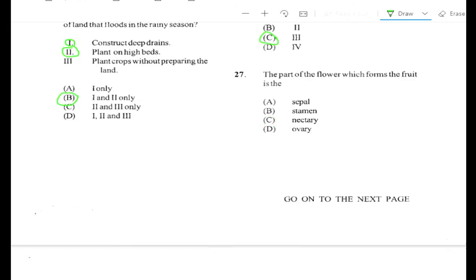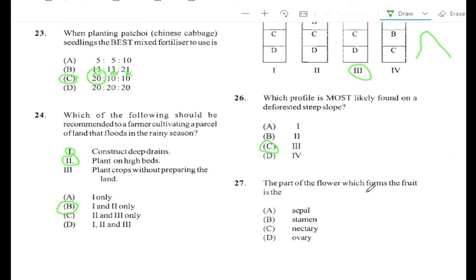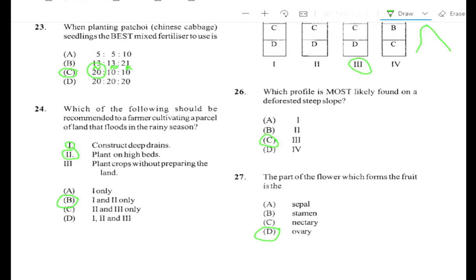Alright, question number 27. The part of the flower which forms the fruit is A, sepal, B, stamen, C, nectary, D, ovary. The answer is D, ovary. Alright, so the sepal would hold the petals. B, the stamen, is the male part of the flower, which would be your anther and your filament. Nectary would produce that sugary substance that the bees use to make honey.